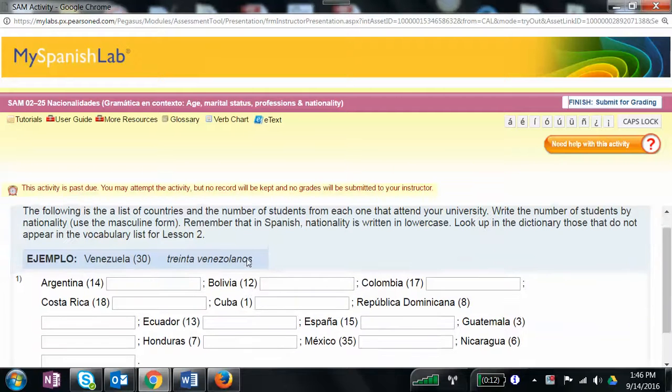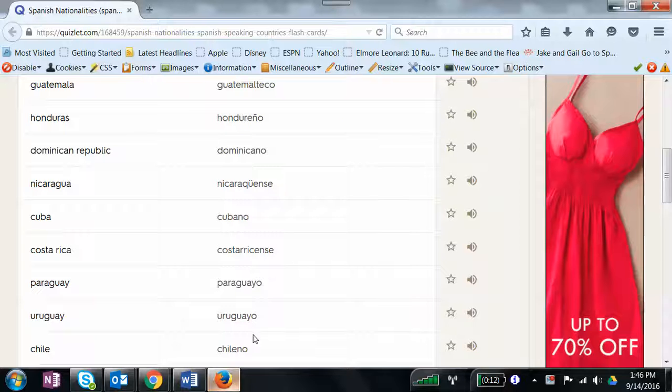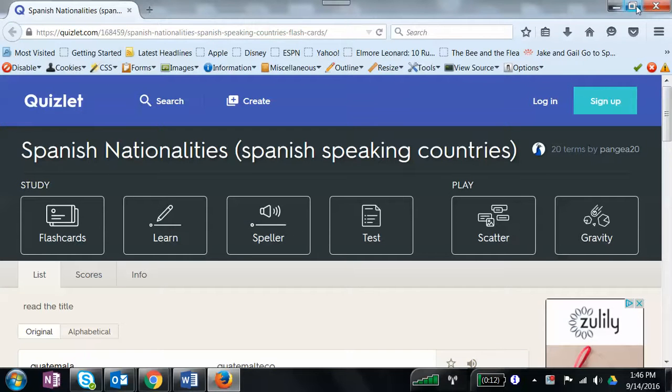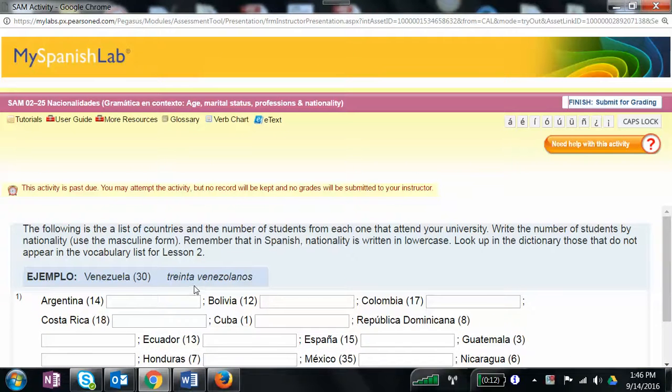And I sent you guys a link. So if you look here, this I sent out yesterday has a lot of the nationalities in the masculine form. So anyway, it says Argentina 14. So you're just supposed to write the number and then make it plural. So you'd have